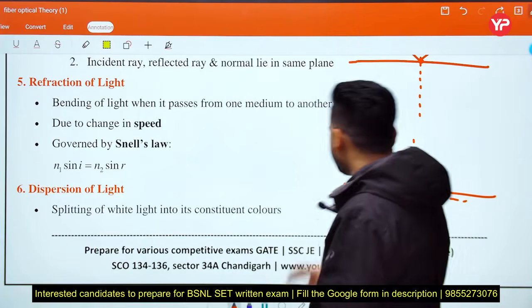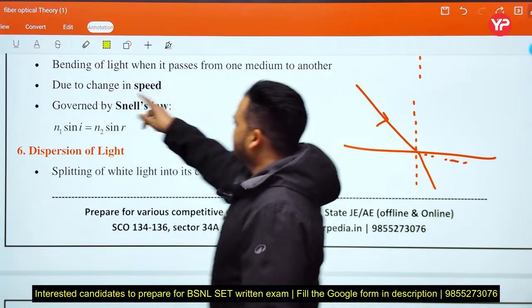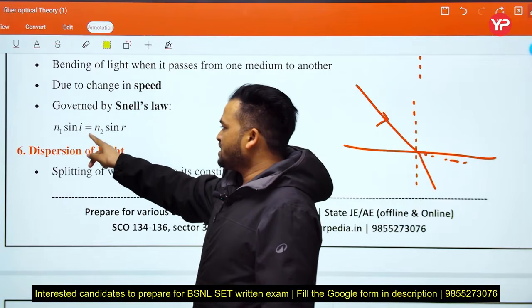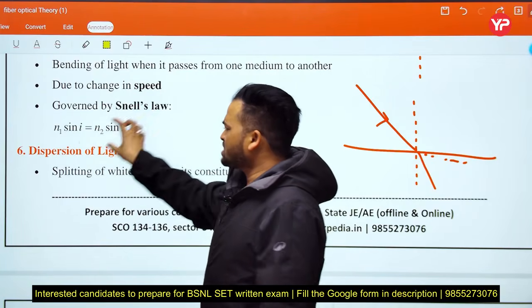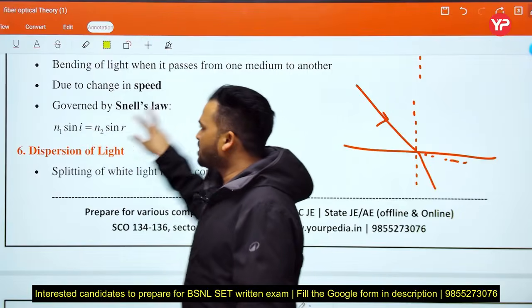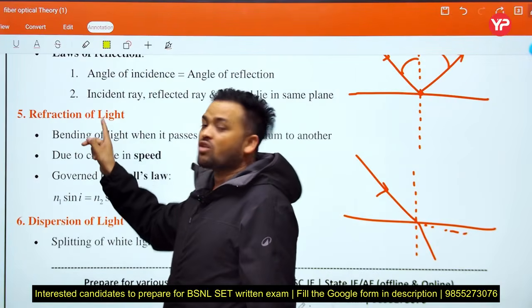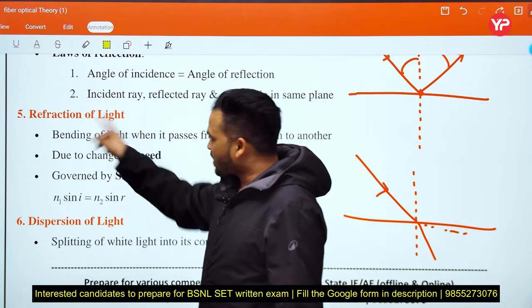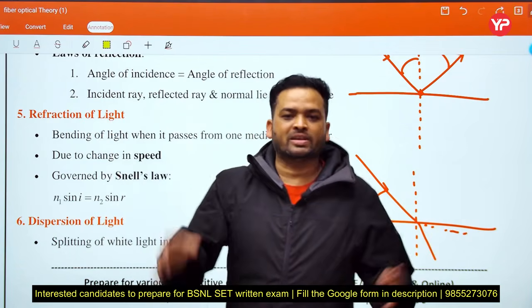Next, due to change in speed, governed by Snell's law, N1 sin I equals N2 sin R. This is the basic formula of Snell's law, but here we study the terms of refraction of light. Snell's law we covered in a separate lecture. Refraction of light, bending of light in different media.